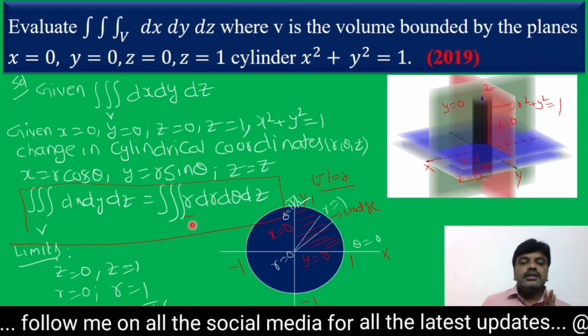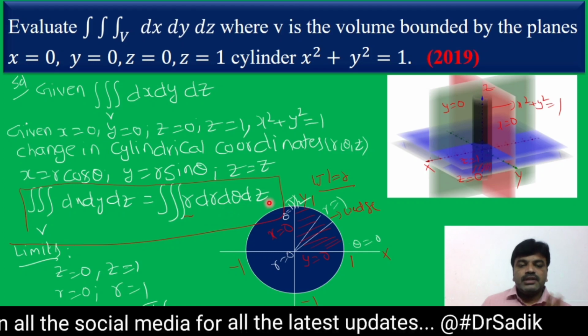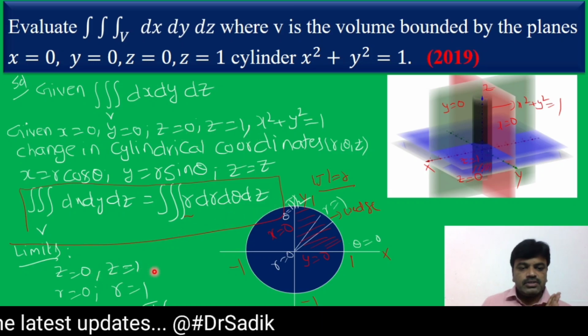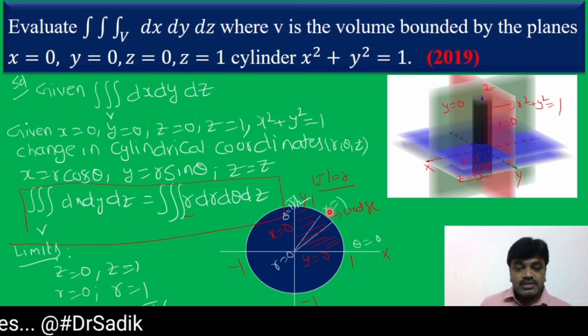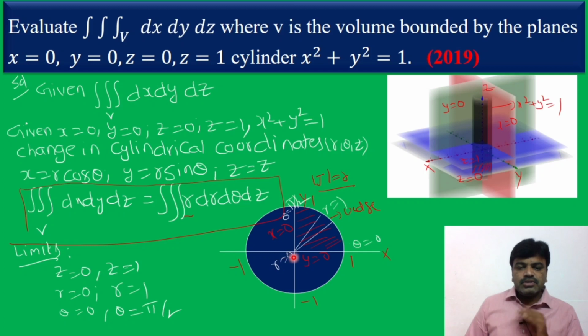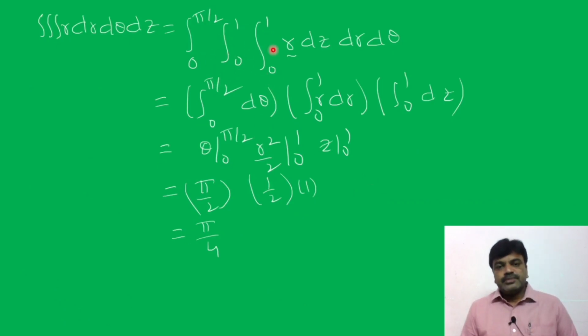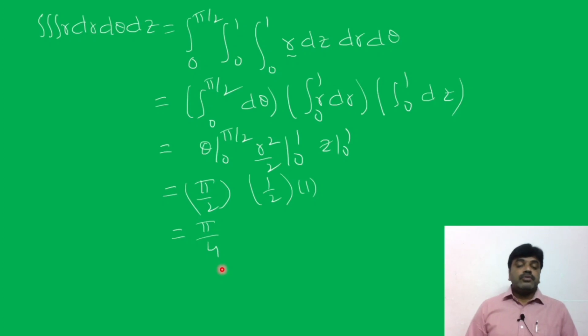Here we are finding the limits of r, theta, z. Clearly the z limits are 0 to 1. The r limits: clearly it is a unit circle, in 2 dimensions it is a circle, so r is equal to 0 to r is equal to 1. Now you turn the wedge from 0 to pi by 2. So simply I substitute the limits here and integrate separately, then we get the value pi by 4. This is the volume of the given problem.